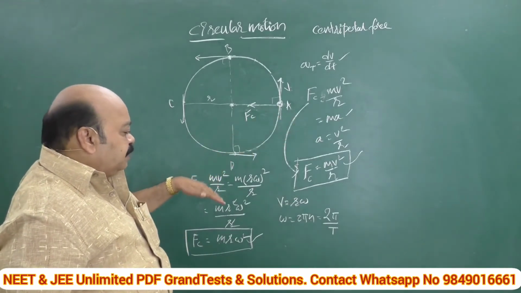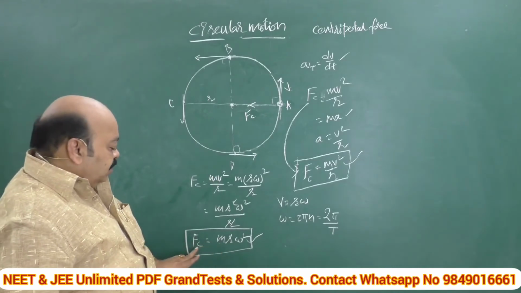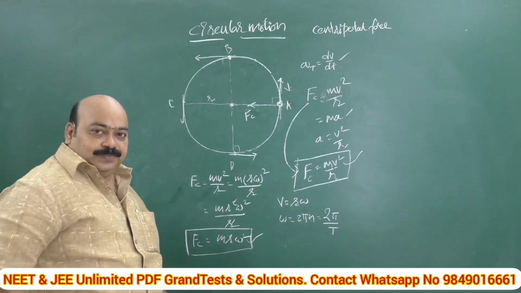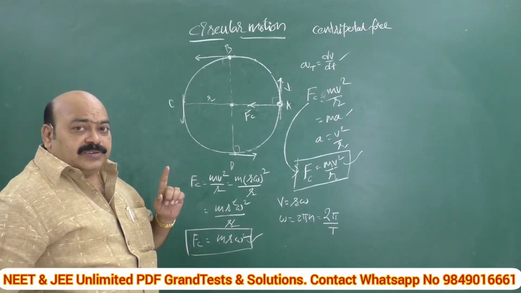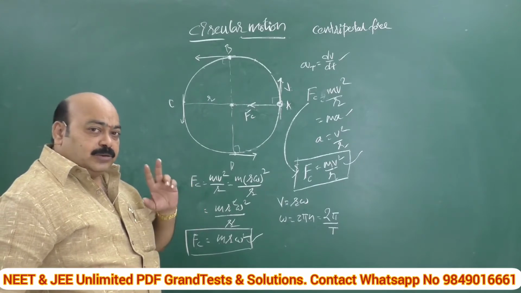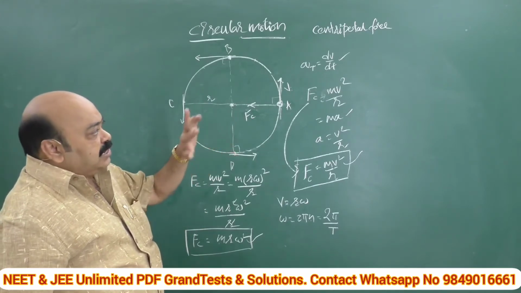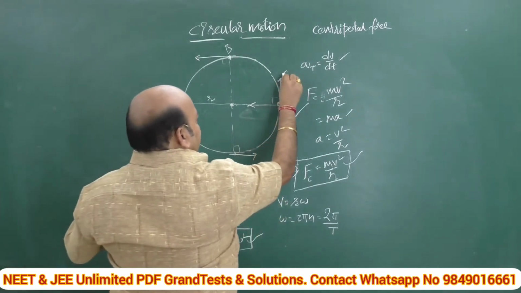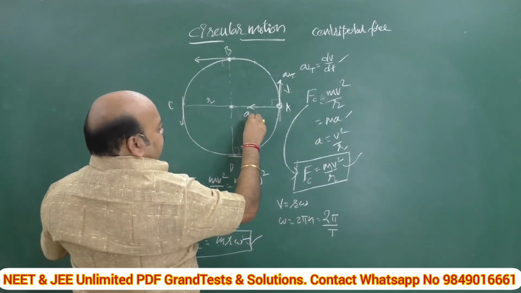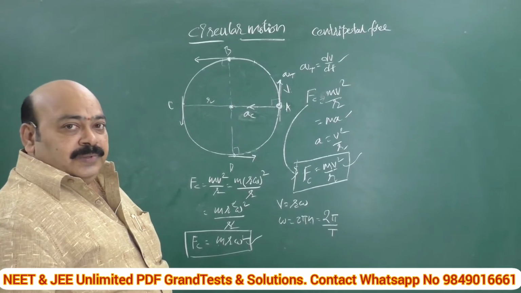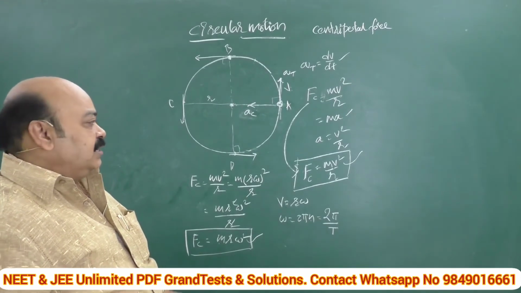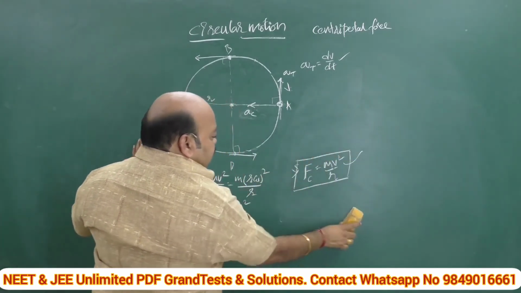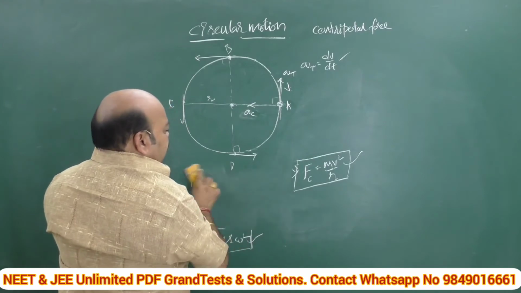Same thing, if we express it in terms of angular velocity, this centripetal force can also be written as m r omega square. That means at any instant of time, the particle experiences two types of acceleration. One is tangential acceleration and the other is centripetal acceleration. Since acceleration is a vector, the question is, when a particle is having simultaneously two types of accelerations, what is the resultant acceleration?